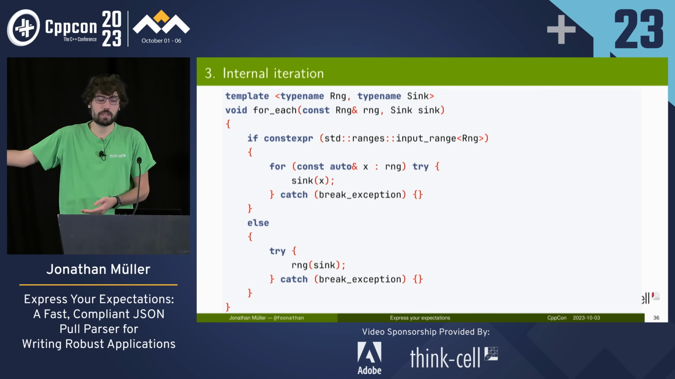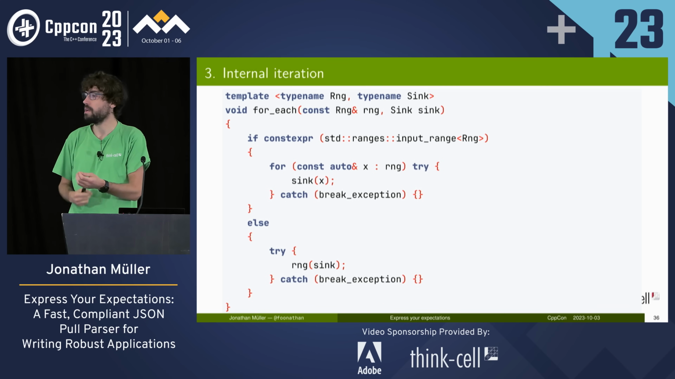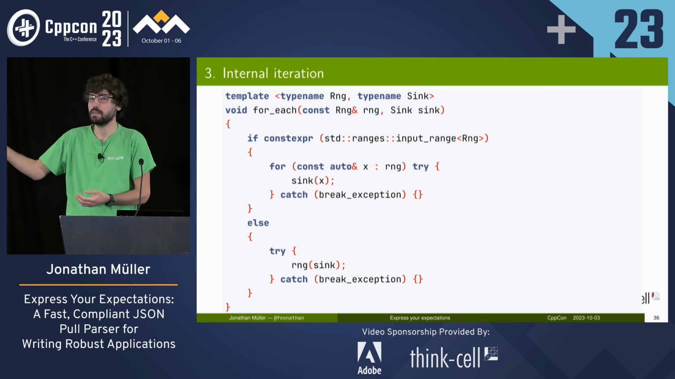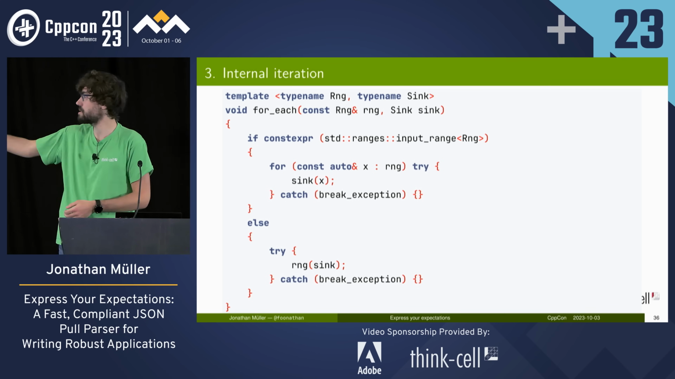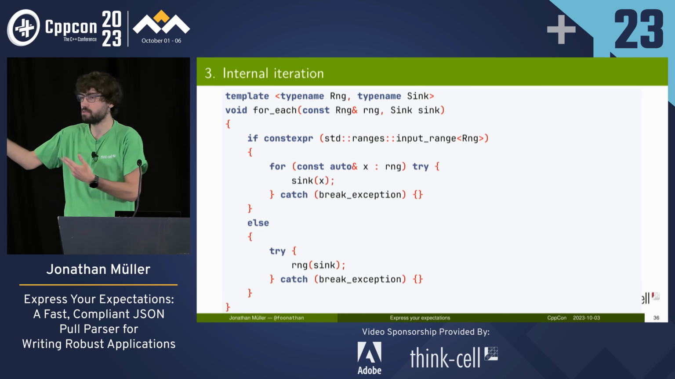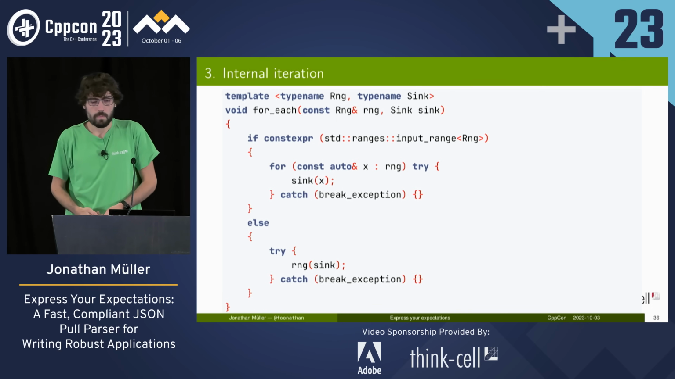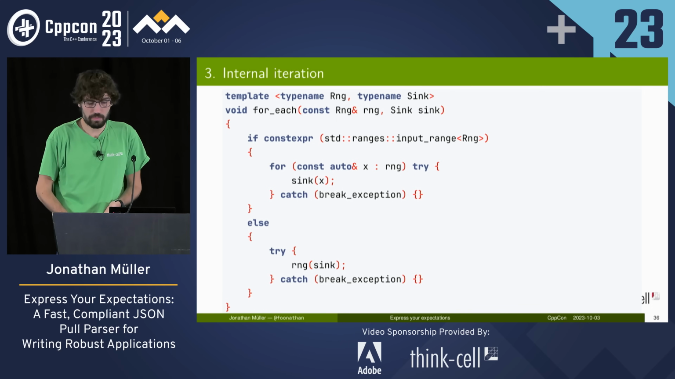And then we've got the other one where the range is a function that you can call. And when you call it with the for each sink, it will invoke that sink with each value. And then to do early return, we just use a break exception that you can throw to terminate the loop. And with that, we can write filter.